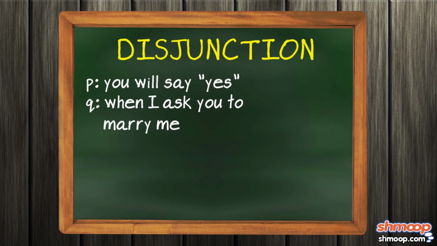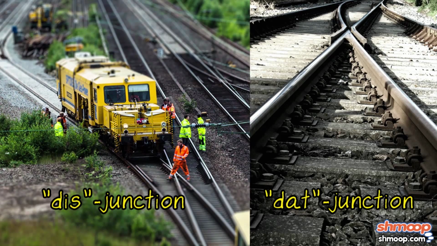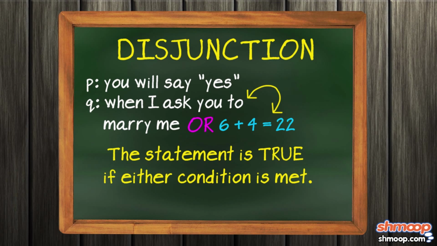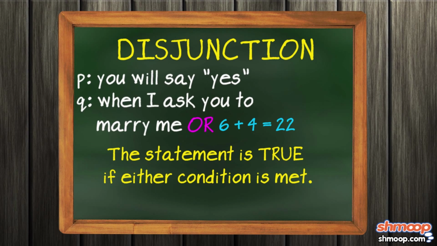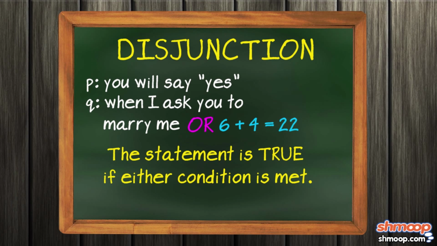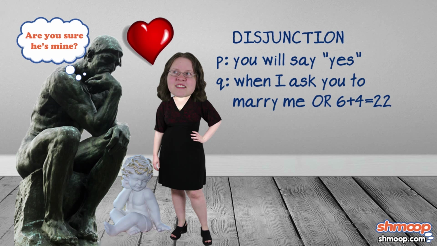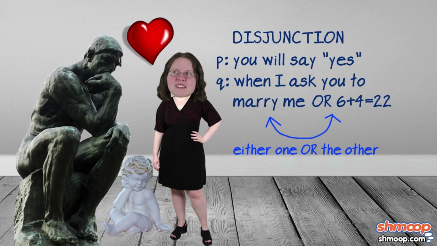Okay, third flavor is called disjunction, like disjunction and datjunction. But disjunction is another $5 word for or. That is, the statement is true if either condition is met, like condition A, you will say yes when I ask you to marry me, or 6 plus 4 is 22. Well, the proposition is true under the laws of disjunction because the gal cartoon really loves this statue dude and they want to make babies. Yeah, as soon as possible. Since the first part is true, it doesn't matter that the second part is false. The condition of either one or the other being true is met and the overall proposition is true.